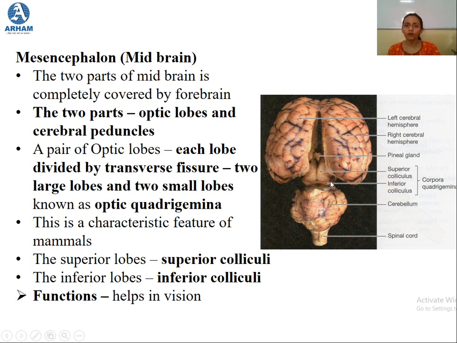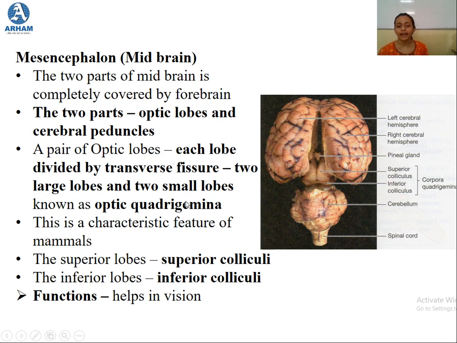These 4 lobes are known as optic quadrigemina. The optic quadrigemina comprises the 2 superior colliculi, and at the lower side the 2 inferior colliculi. In total the 4 lobes make up the optic quadrigemina.